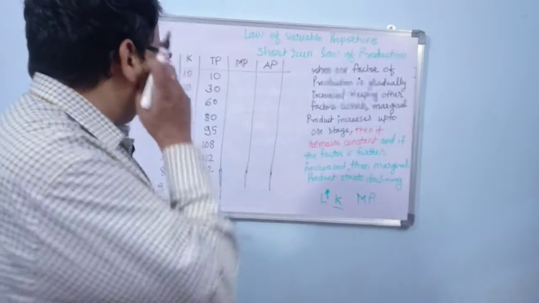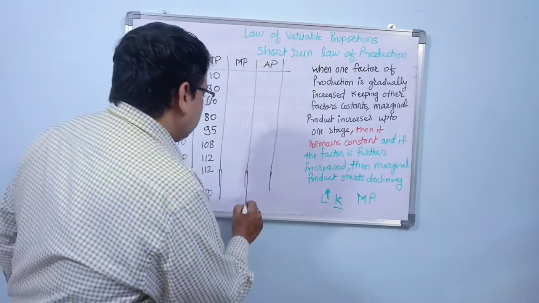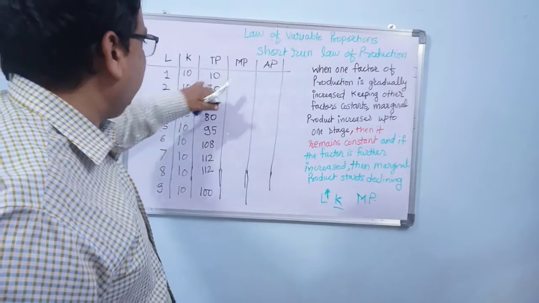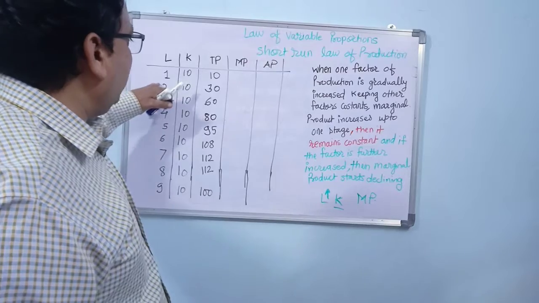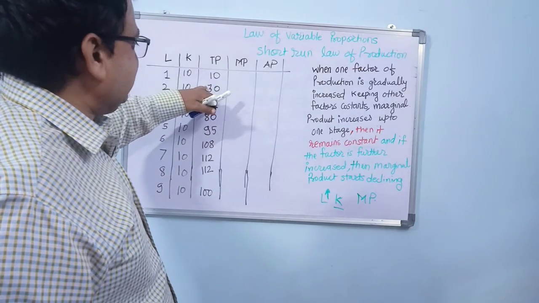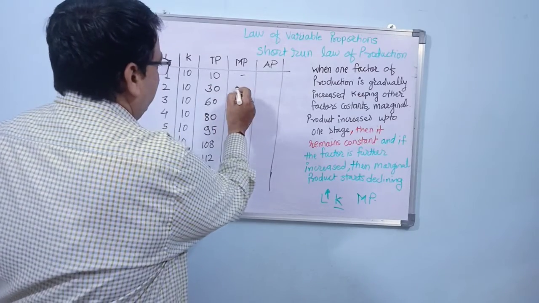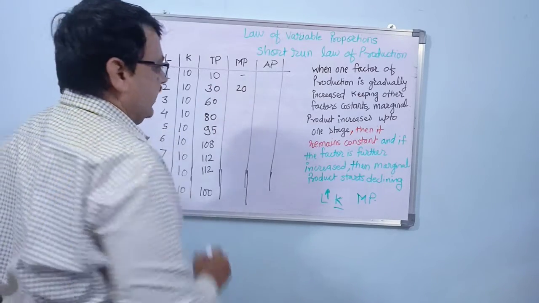Now if you see what happens to the marginal production, it is the difference between the two productions, correct? Because for each one labor we have got this much increase. So initially it was 10, there is no marginal production over here. Here we have got marginal production of 20.